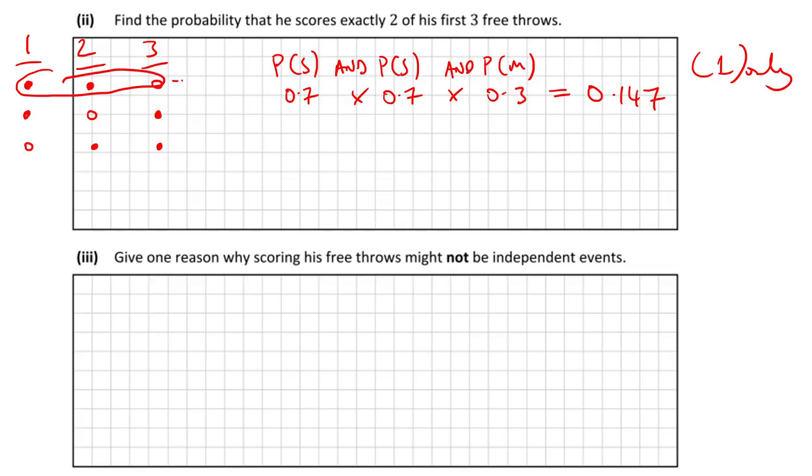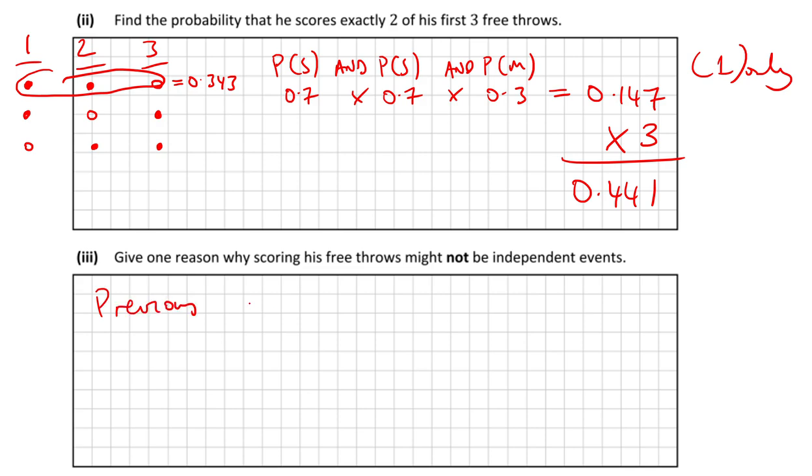He still has 2 other ways he can do it, couldn't he? So, 3 ways in total. So you have to multiply that by 3, and you get your answer to be 0.441. Job done.